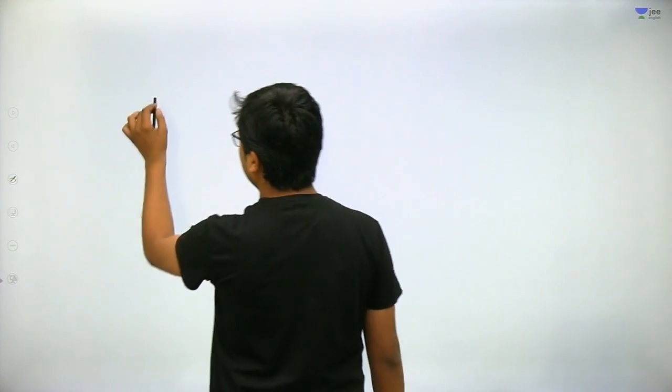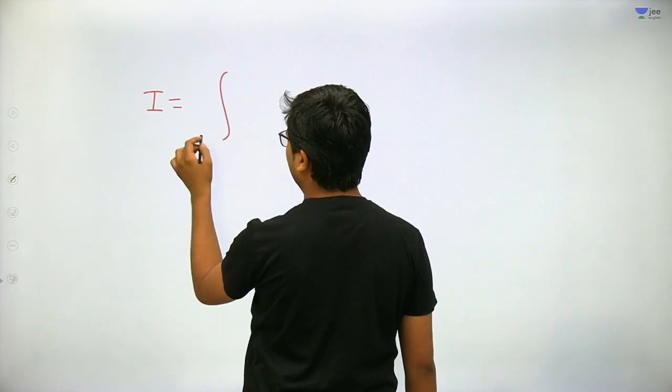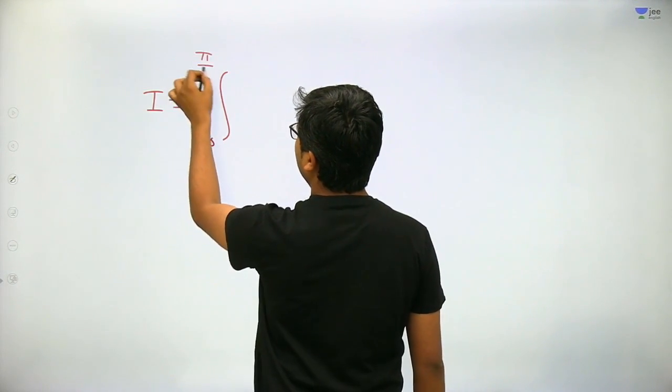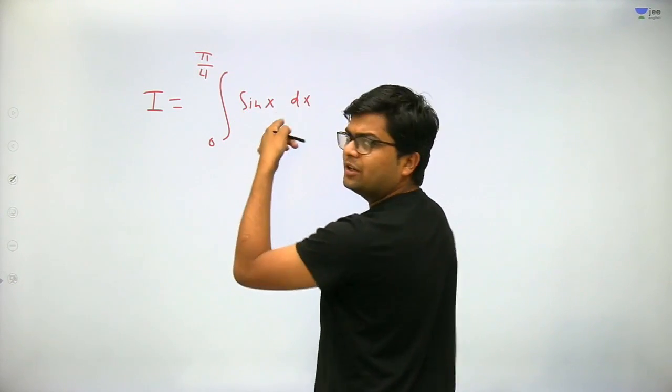Just integrate the symbol. I will be 0 from where to where? 0 to pi by 4. 0 to pi by 4 sine of x dx. Got my point, na? Very easy.